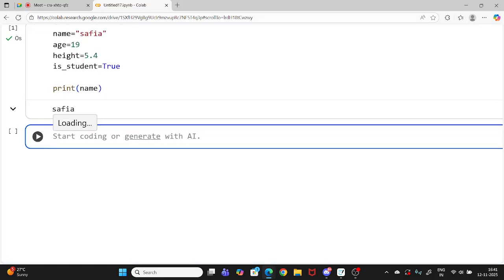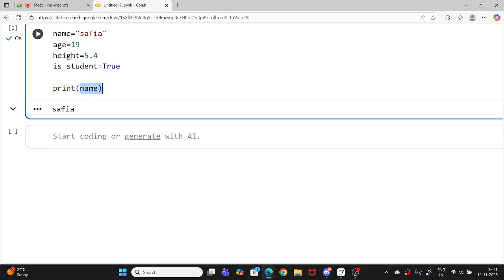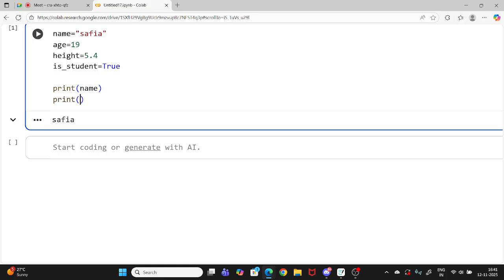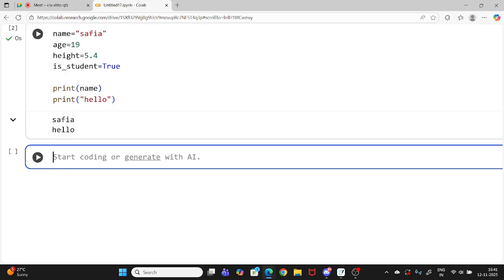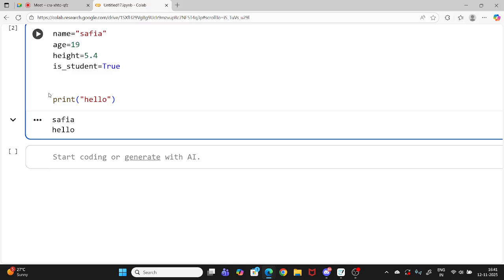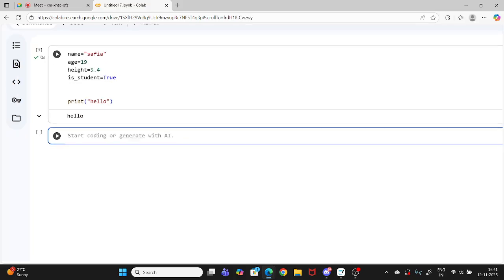Okay, so look, when you write print, inside that you have to write your variable name and it will print it. Or you can just directly print anything inside it. You can just write hello. So now what will be printed? Hello will be printed. So I'll teach you input and output in just a minute.